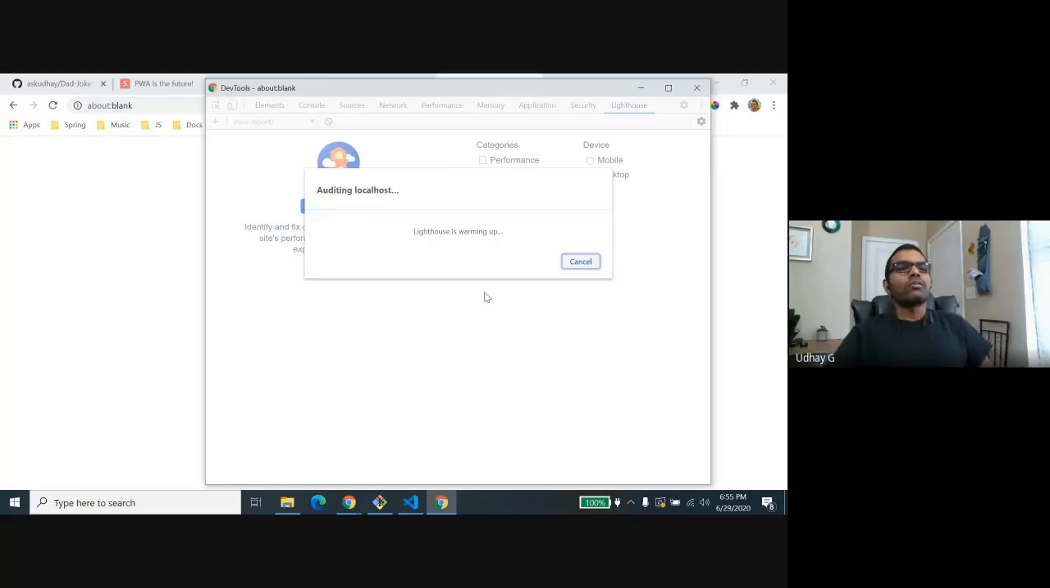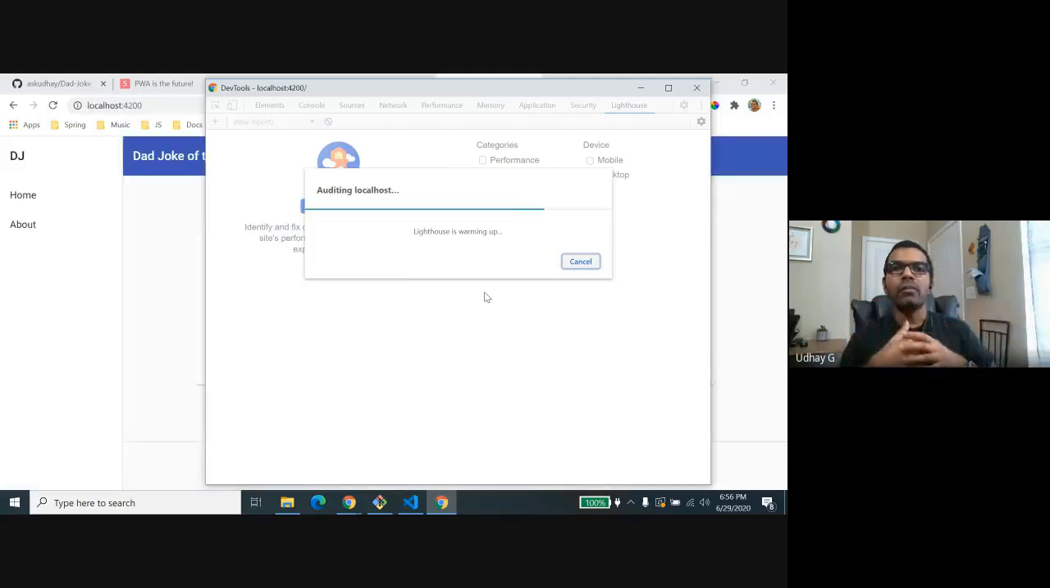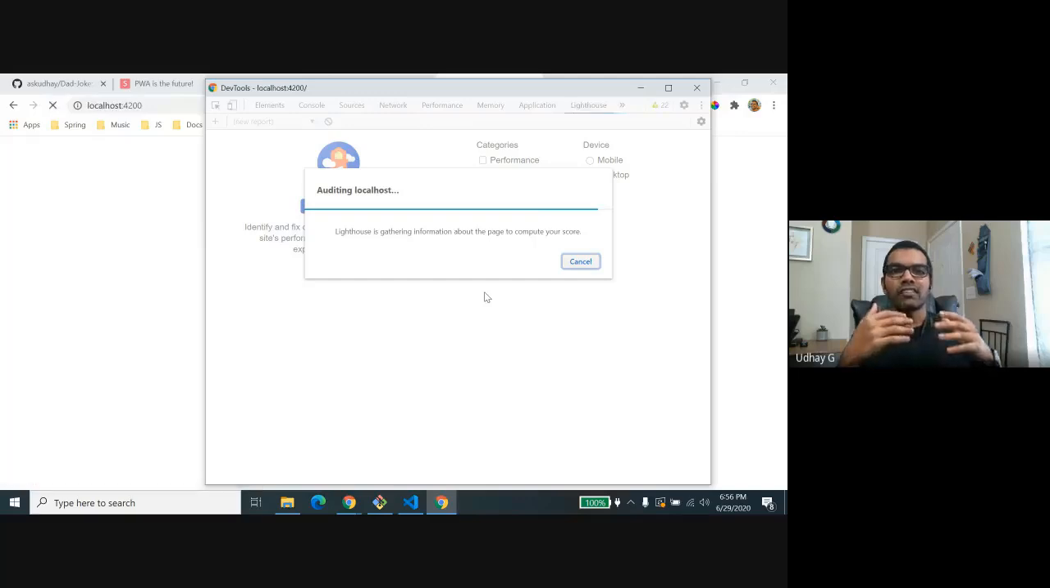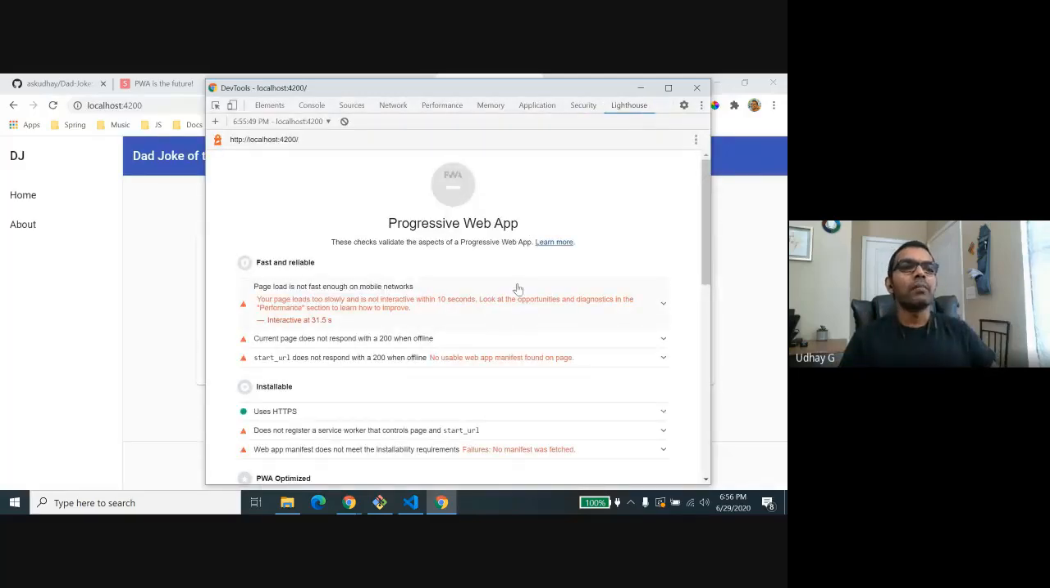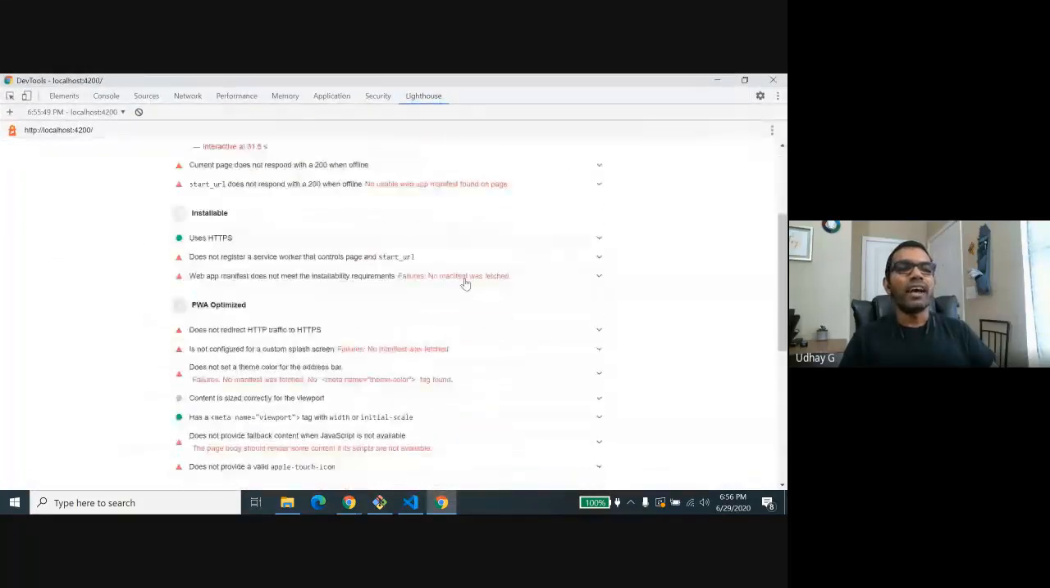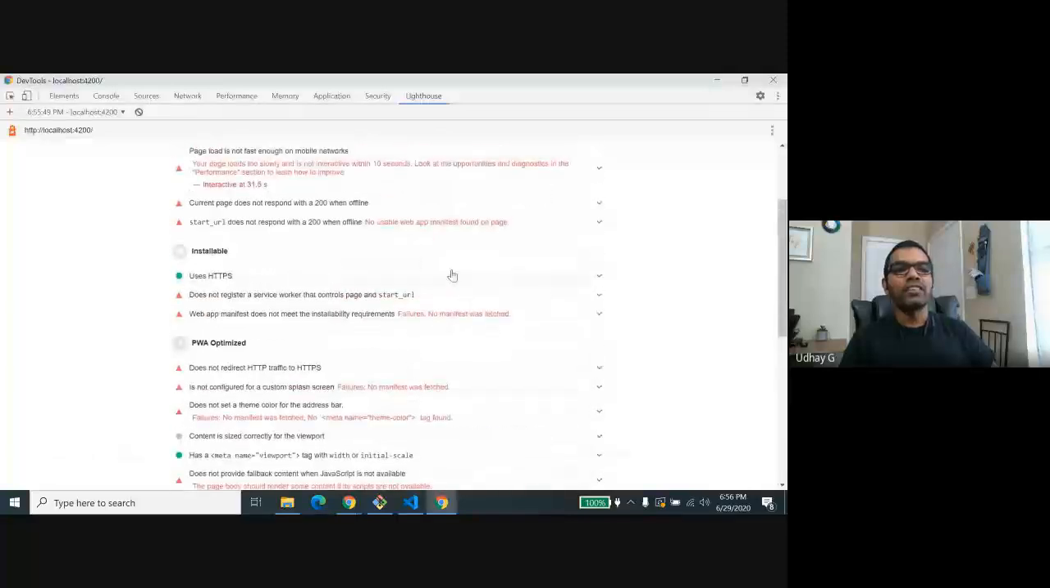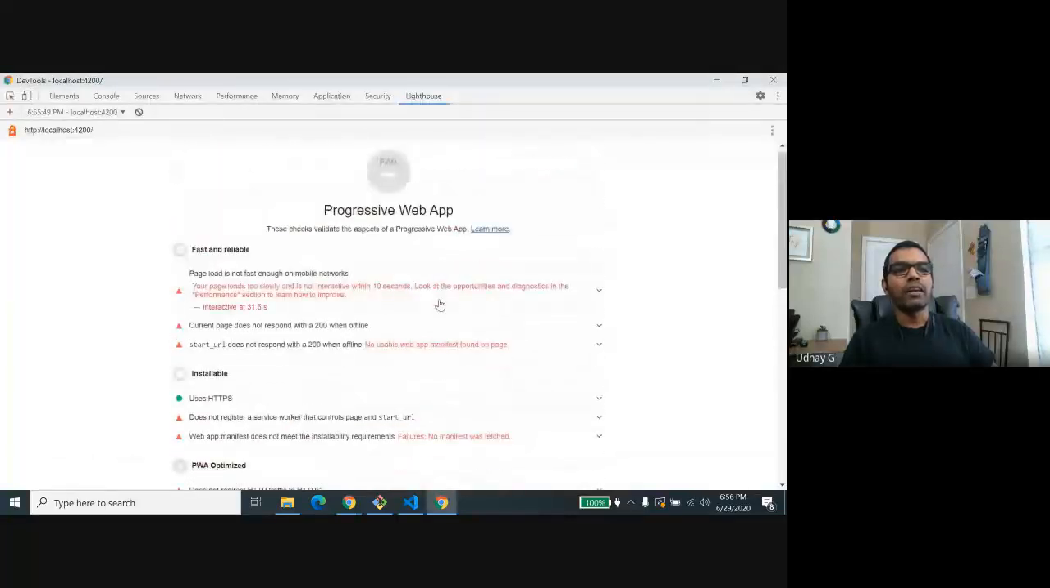So Lighthouse is running behind, and it's checking whether the app which I am running on my browser is PWA enabled or not. And it will just let us know the score. It's not even showing the score. That means it is not PWA enabled, and it's asking me to fix all these issues, right?